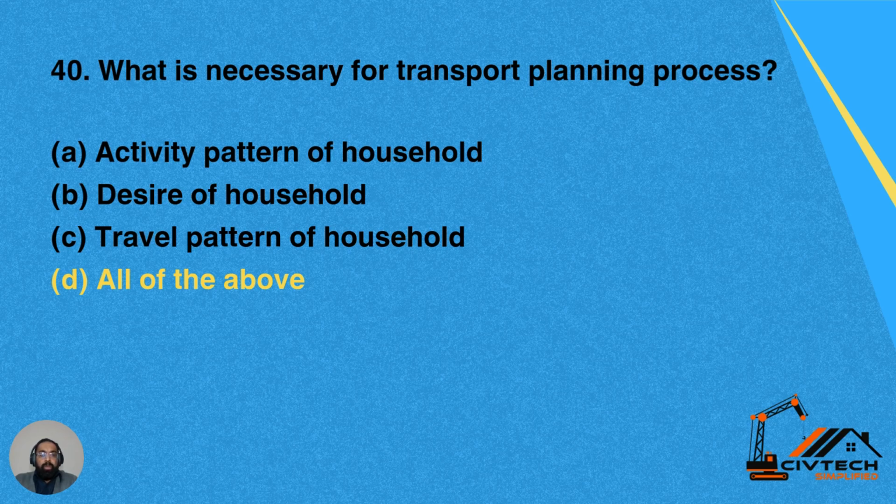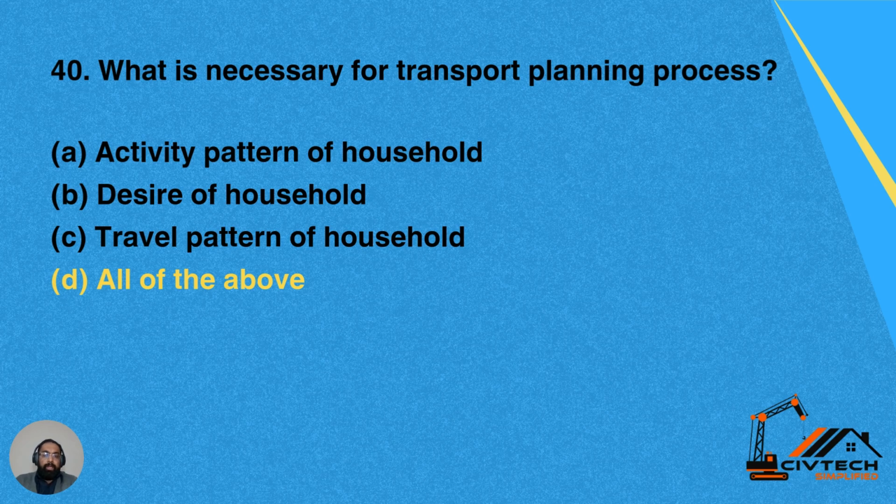Question 40. What is necessary for transport planning process? Option A, activity pattern of household. Option B, desire of household. Option C, travel pattern of household. And option D, all of the above.